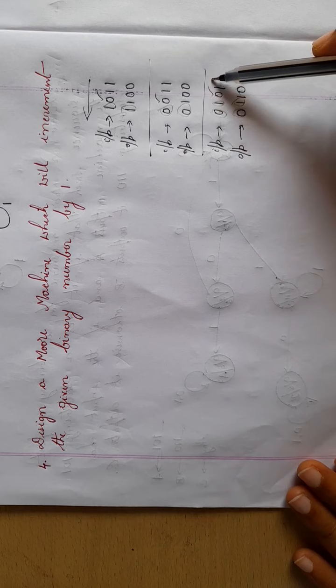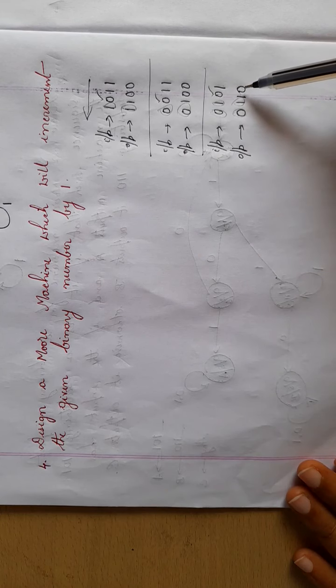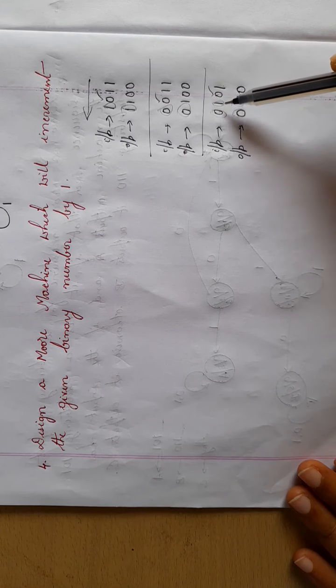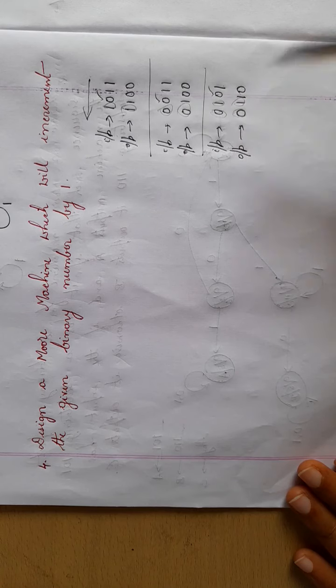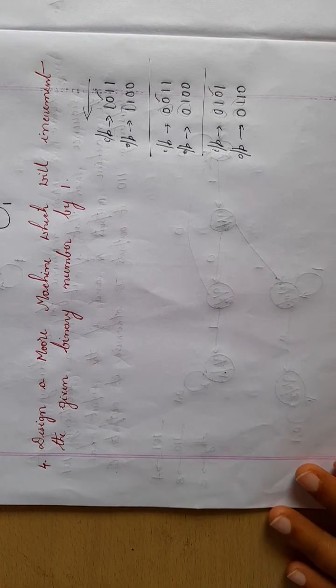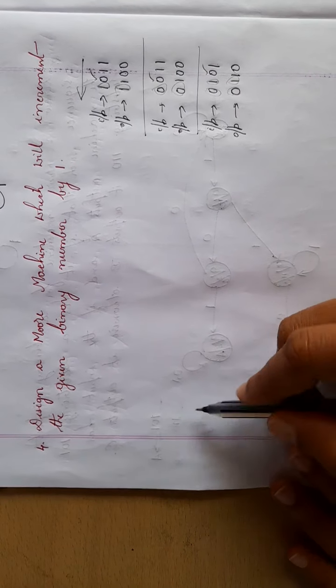start reading from the least significant bit. Replace 1 by 0 until you read a first 0. When you read a 0, change it to 1, the remaining bits will remain as it is. 1 is 1 itself, 0 is 0 itself. So we shall draw one Moore machine for this. So start,